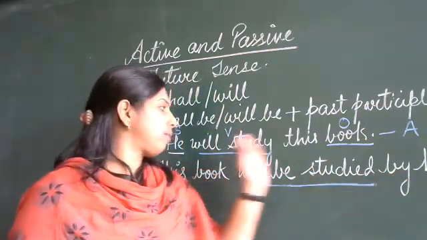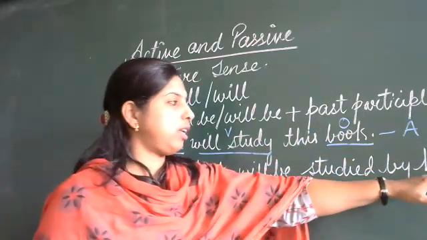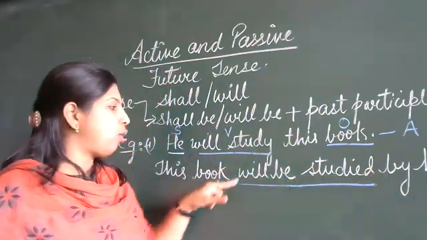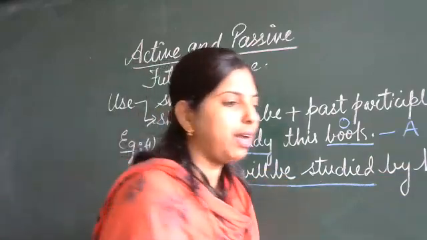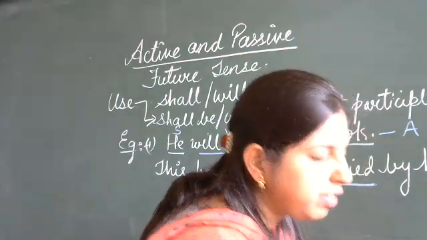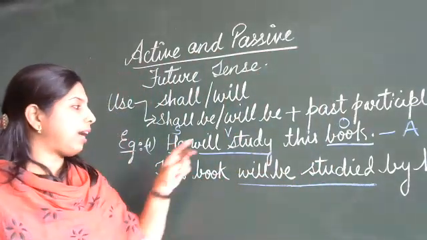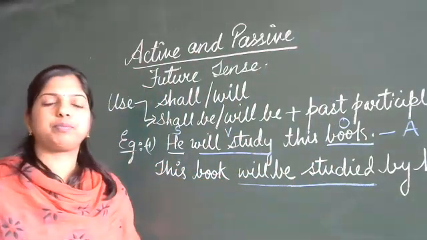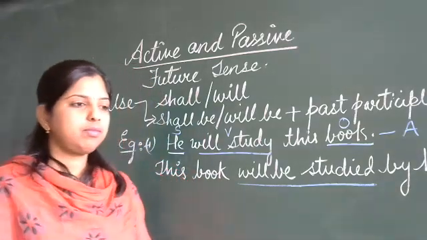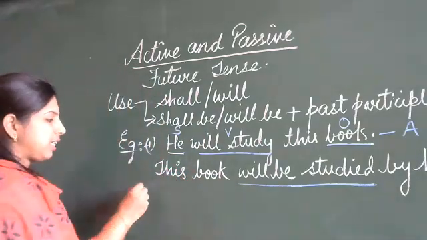And the subject which was here came to the last, that is he changed to him. So this book will be studied by him. Is it understood how we have to make the changes from active to passive in the future tense? Yes, children? Shall we go to the next example?